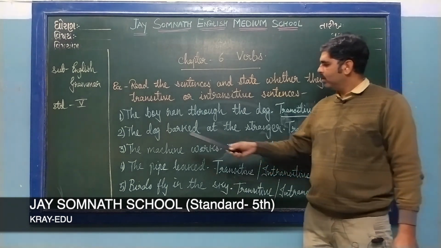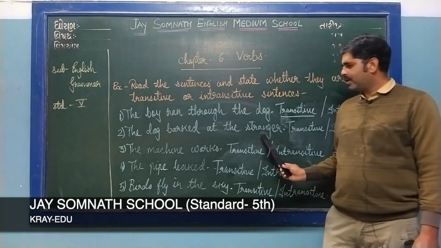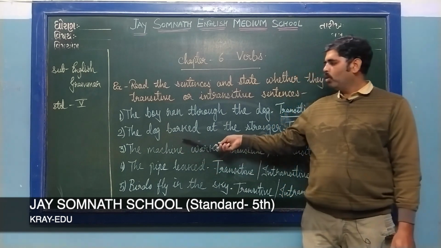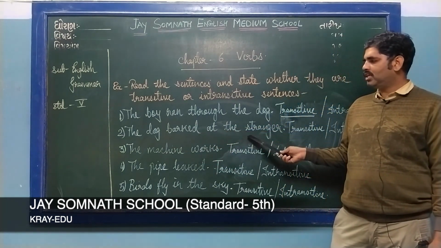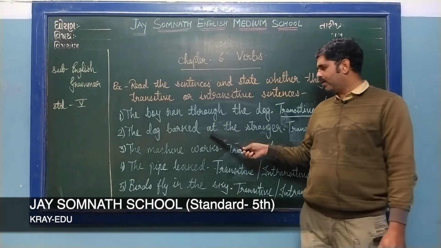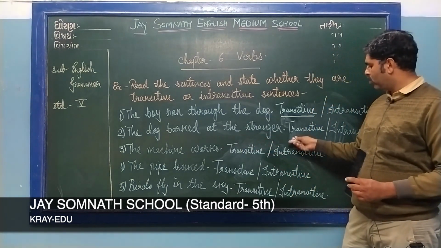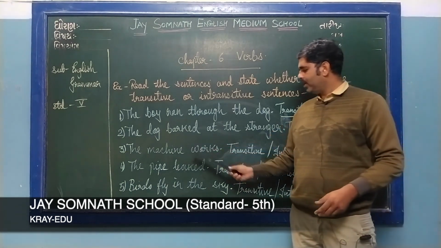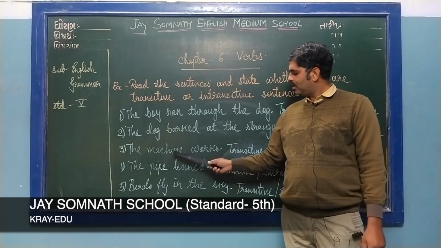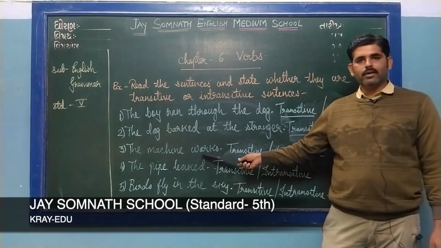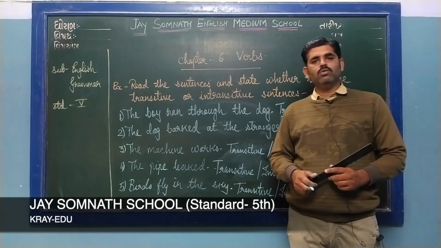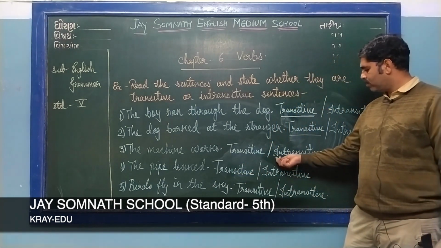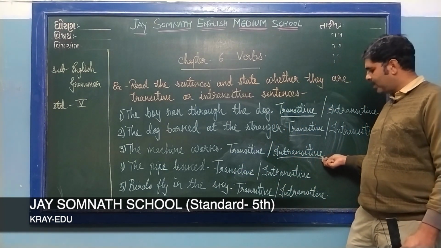Next one: the dog barked at the stranger. What is the action done by the dog? The dog is barking. At whom is he barking? At the stranger. So this sentence also has an object, and it will also be called a transitive sentence. Next one: the machine works. The verb is work, but where is the machine working? We cannot get the information regarding this. So this kind of sentence is called an intransitive sentence.